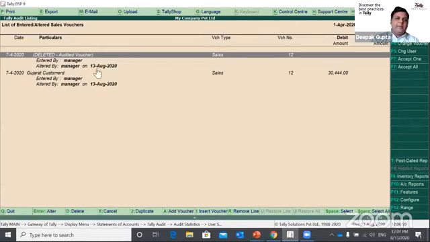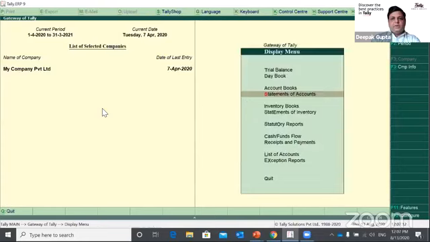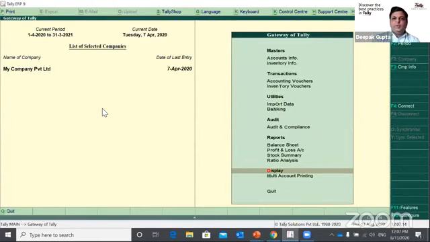So this helps me track the entire activity of my users and also provides the policy of security to my Tally data. Hope this helps you understand the concept of setting the users and audit rights, the audit process of transactions, which is a user's perspective on the security of your Tally data.